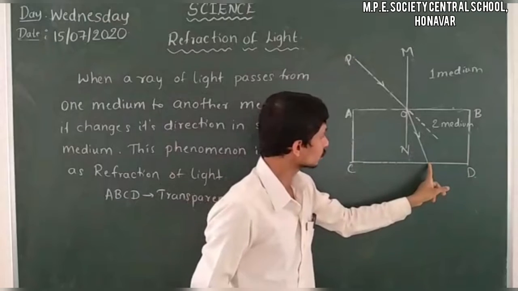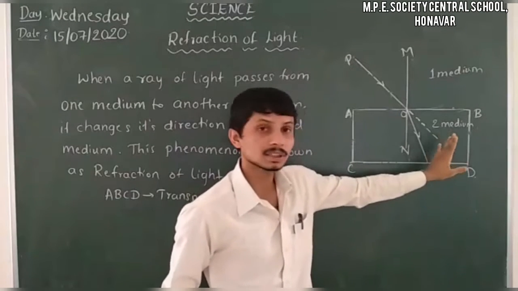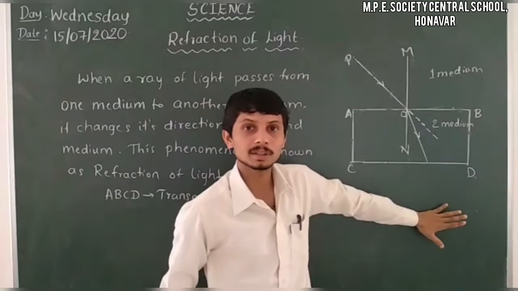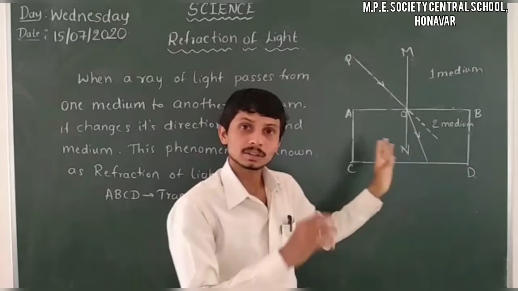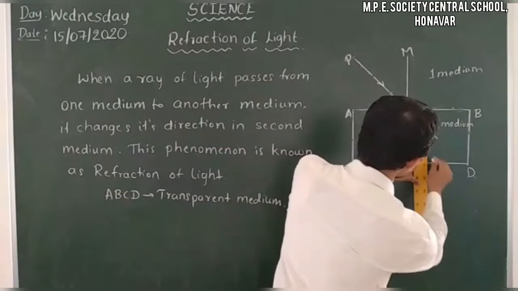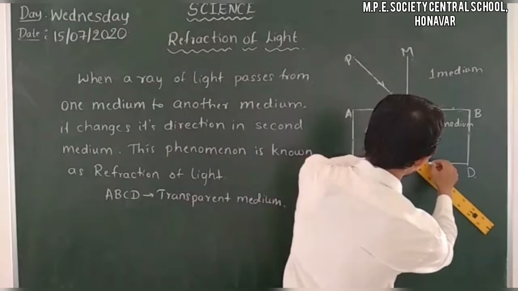So here after refraction, after passing from this medium to the second medium, which is a denser medium, from the rarer medium, after that also it will change its direction here. So just I will consider. Here I will draw a normal, and after that it will change its direction.